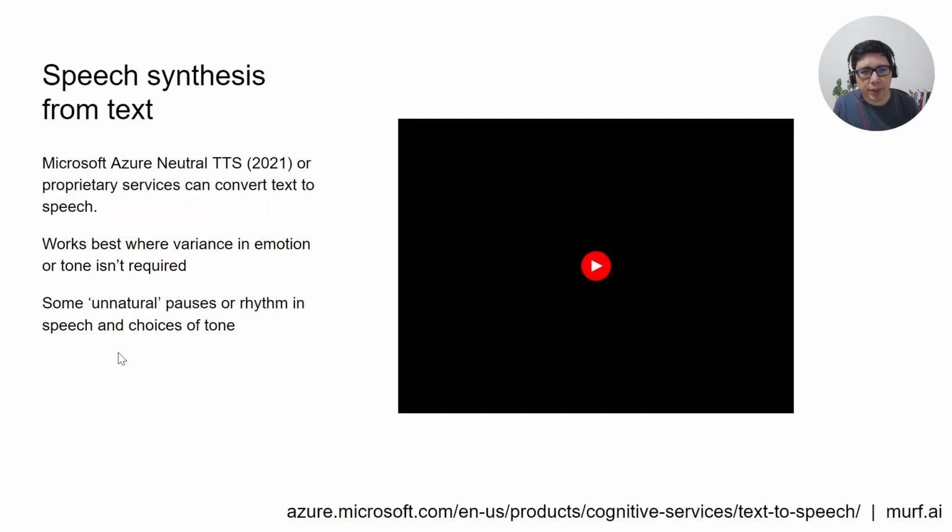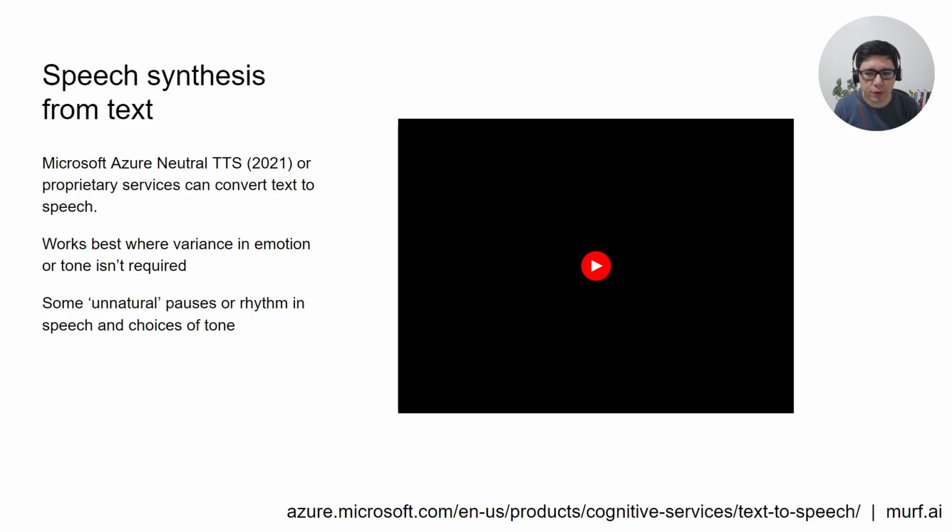So in the other direction, if transcription is turning speech into text, synthesis is turning text into speech. There are many different services that can now do this, but they have gotten really significantly better over the past couple of years. One is called Azure Neural TTS, text to speech.